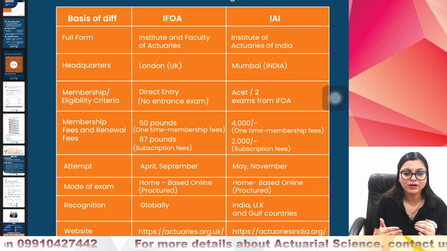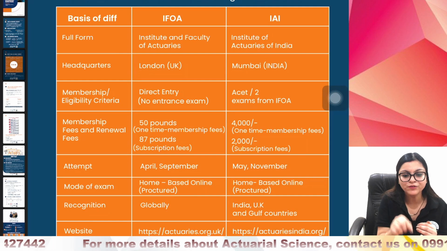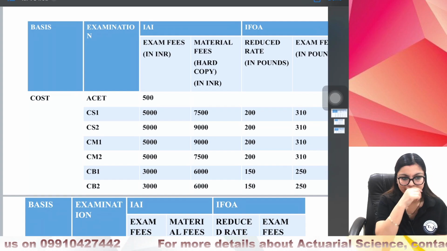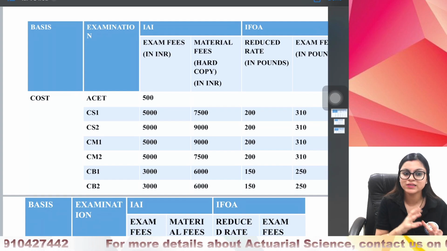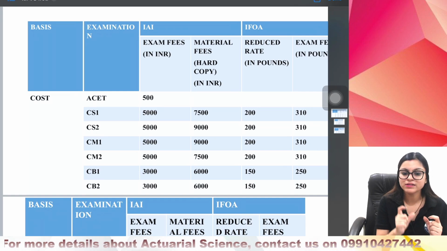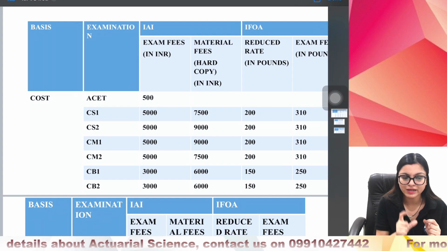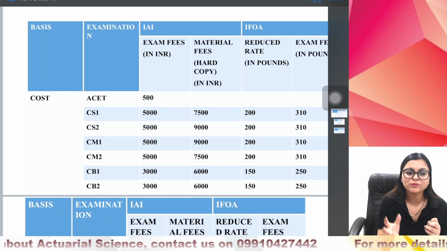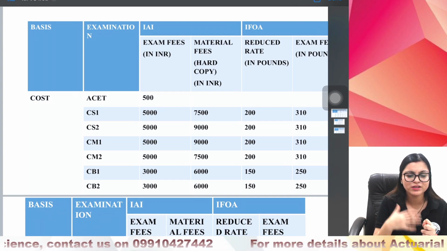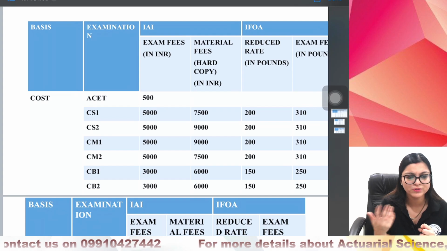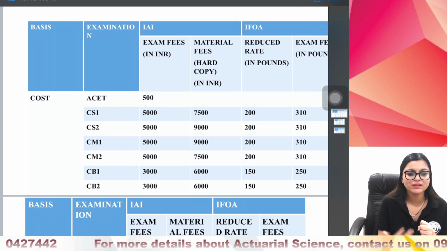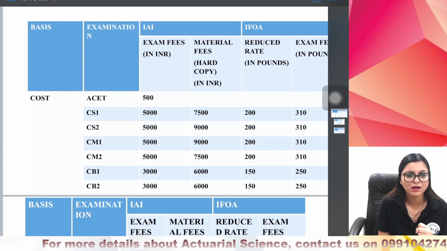Now let's compare the exact price difference of different exams in both IFoA and II. You can see that for CS1, the exam fee is 5,000 in II, but in II you need to purchase study material compulsorily. That will cost you around 7,500, and for different subjects the study material cost is different. For CB1 and CB2 we have 6,000. For CM1 and CM2 it is 9,000 and 7,500. CS2 is 9,000.